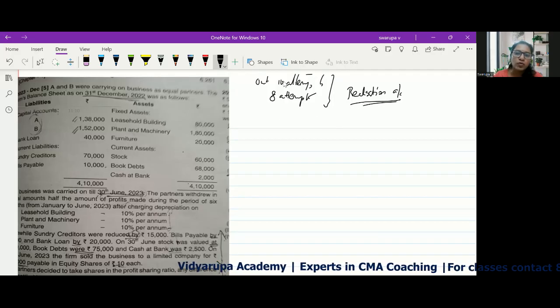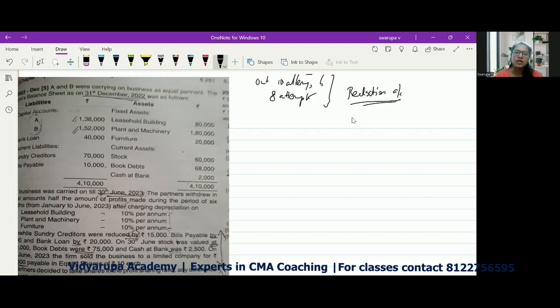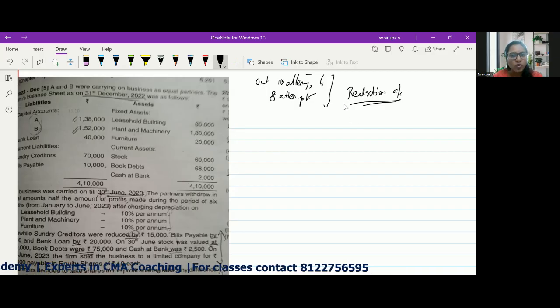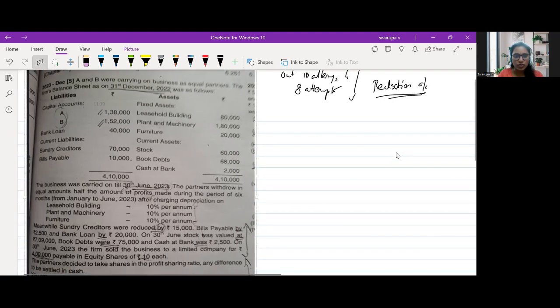In partnership, out of 10 attempts, at least 8 attempts cover your dissolution or merger or conversion from a partnership to a private limited company, or purchase of the partnership by a private limited company. So everything that requires a preparation of realization account. So this segment of partnership accounting is very important from exam point of view. I've taken a question that came in the December 2023 attempt for you to better understand this realization concept.